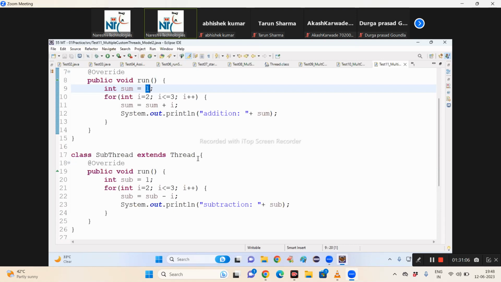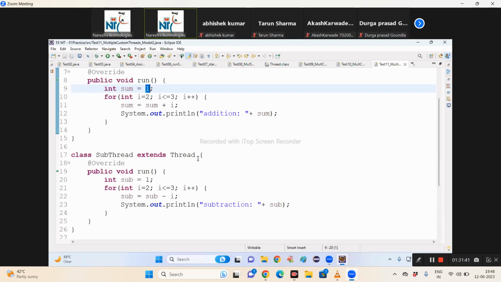So can I expect all the people got clarity on how to create multiple custom threads? Yes. I have explained 4 concepts. Number 1, first I explained the internal flow of my Runnable: how the run method is executed. It is executed because inside the Thread class run method, a target run method call is there. Second point. If I am overriding a superclass method, if I need to pass an argument to it, we cannot pass. We have to pass it in another way, either via constructor or via method.